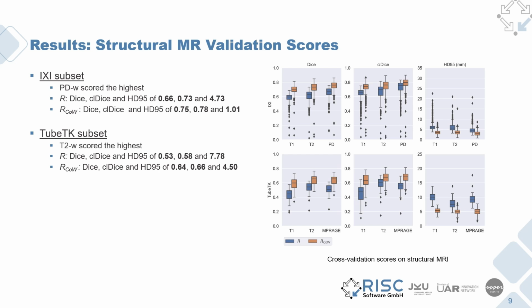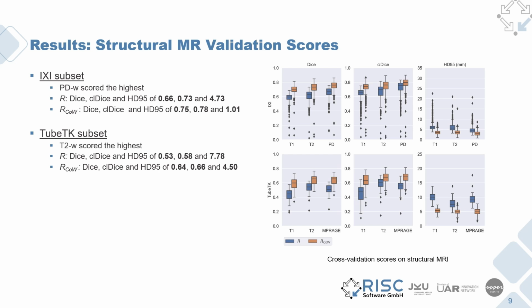For the ICSI subset, the PD sequence held the highest scores, with mean scores of 0.66, 0.73, and 4.73 for Dice, centerline Dice, and Hausdorff at the 95th percentile, respectively in the full region, where for the circle of Willis region it scored a mean of 0.75, 0.78, and 1.01 for the same metrics in the same order.